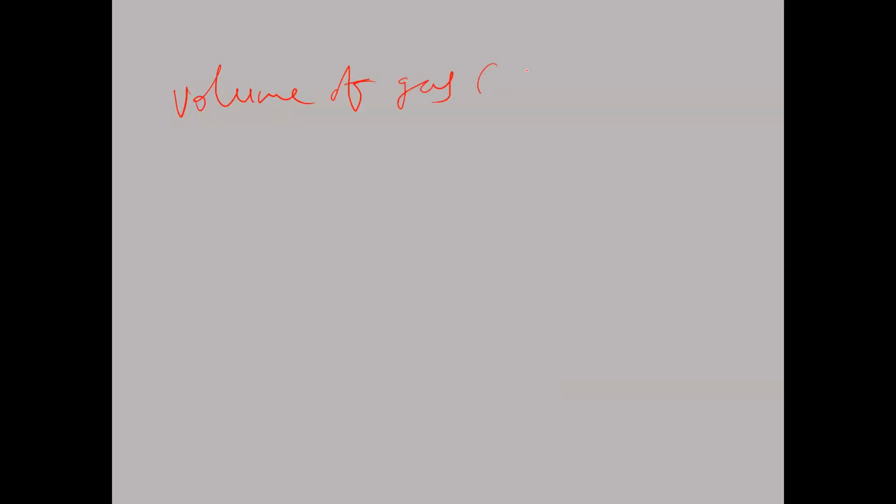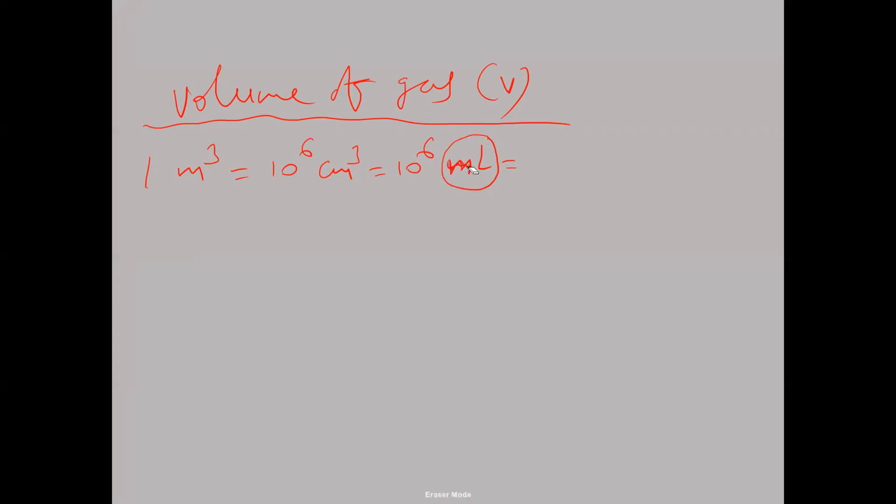Volume of gas. This is what we discussed now. 1 meter cube is equal to what? 10 power 6 centimeter cube. That equals 10 power 6 milliliter. In place of milliliter, what do we have to write? How many liters? Tell me. So 1 ml is equal to 10 power minus 3 liters. So 10 power 6 ml is equal to 10 power 3 liters.